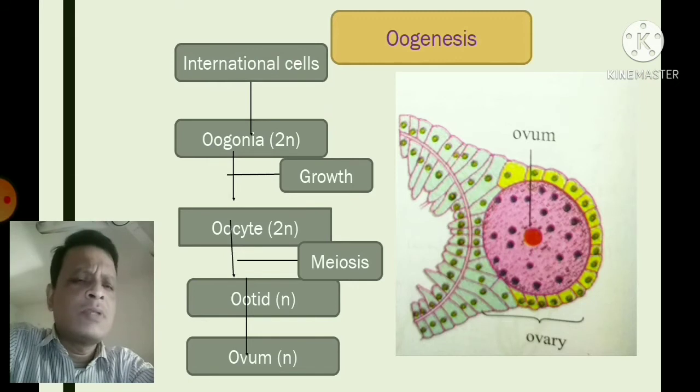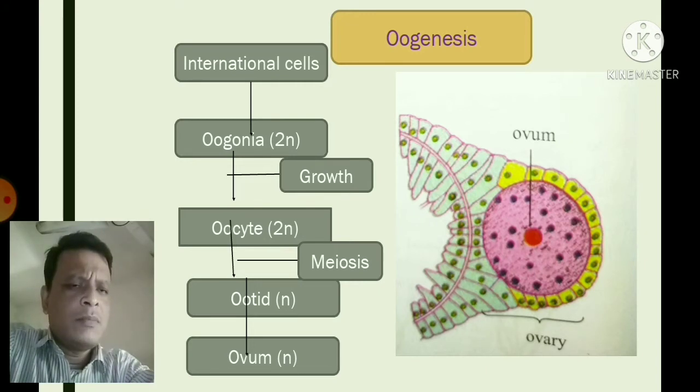Now let's discuss the oogenesis process. Oogenesis takes place in the ovary of the Hydra. Like the testis, the ovary is formed from the repeated division of the interstitial cells, which are mainly found in the epidermis and gastrodermis of the Hydra body wall.